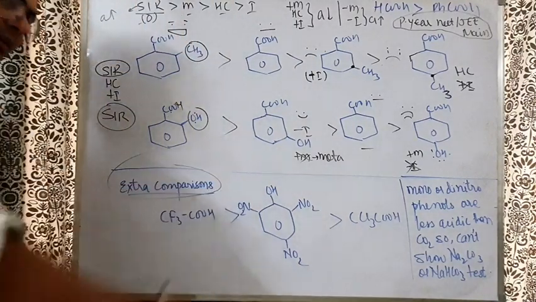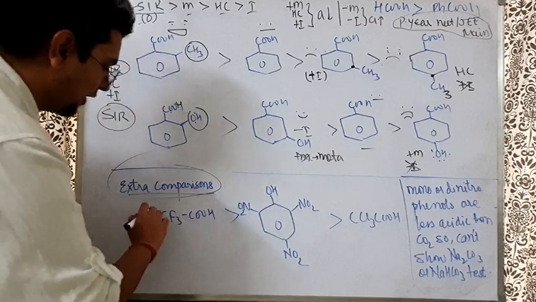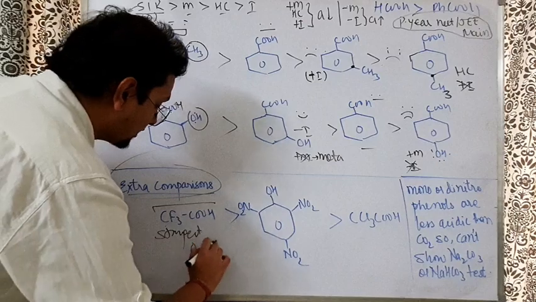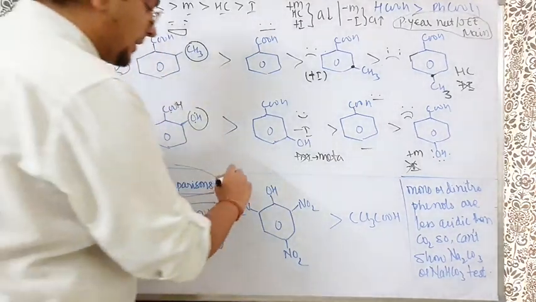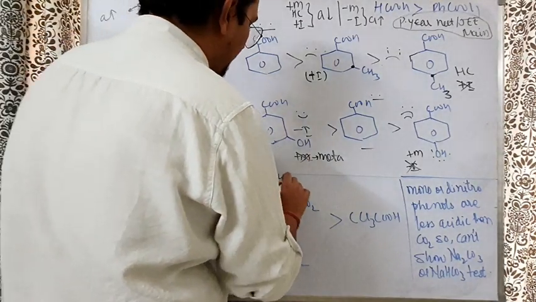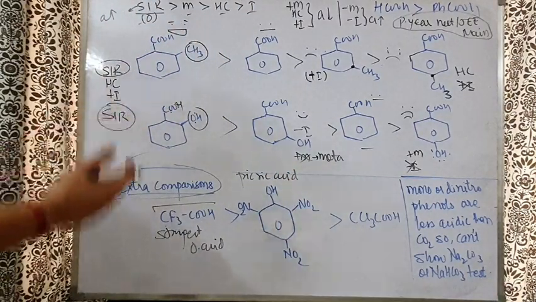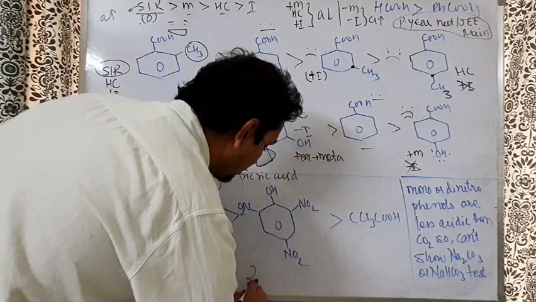Going ahead, extra comparisons. CF3COOH we already know is the strongest organic acid. The question is, which is the second strongest organic acid, and the answer is picric acid. One lovely question comes: which of the following acids does not have a COOH group? Answer is picric acid. Picric acid is a phenol. Actually it is 2,4,6-trinitrophenol.